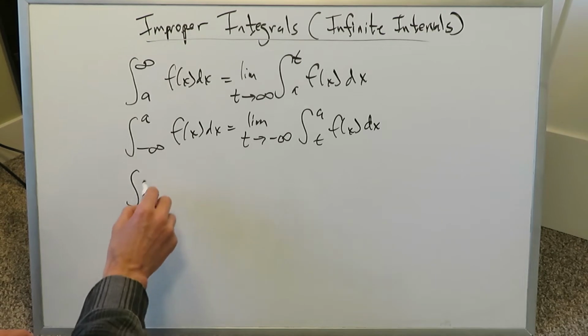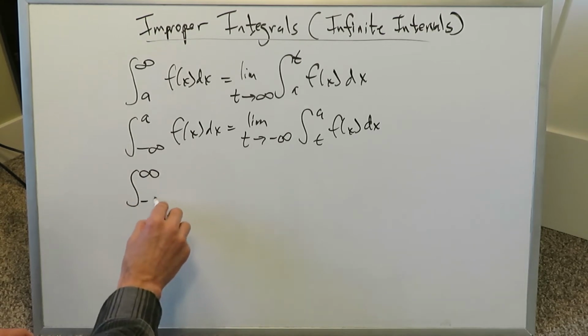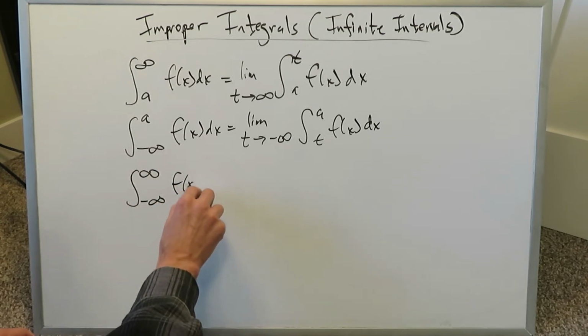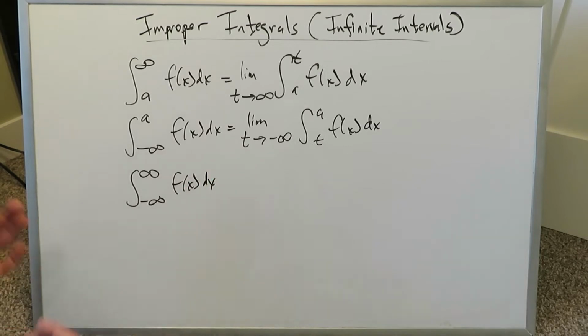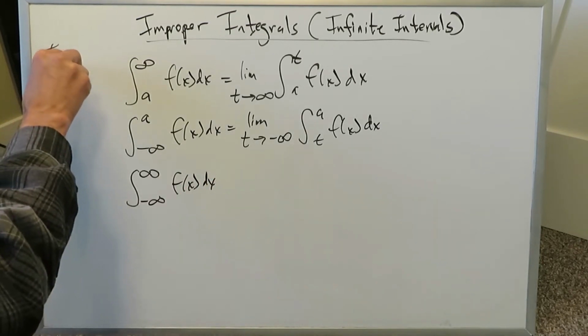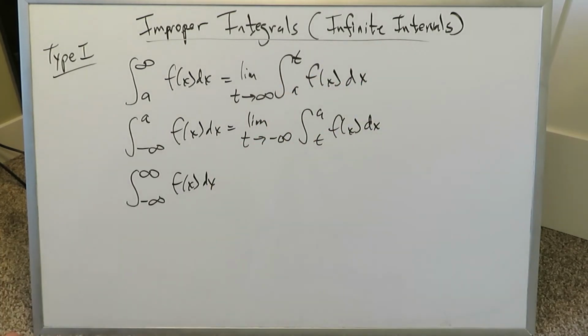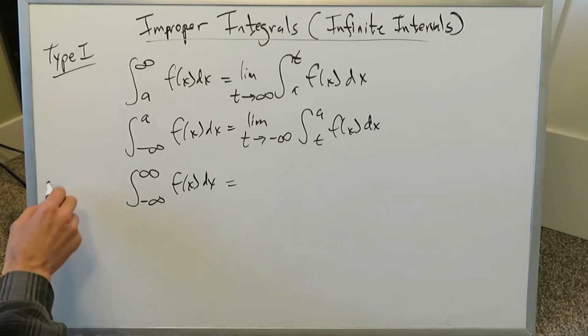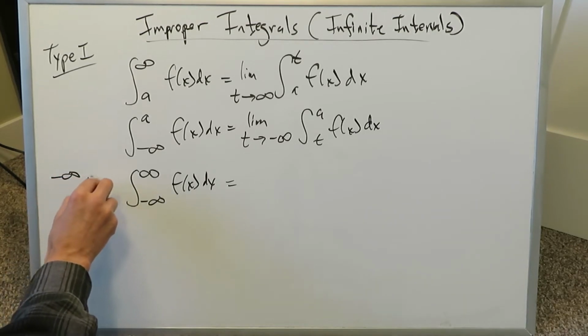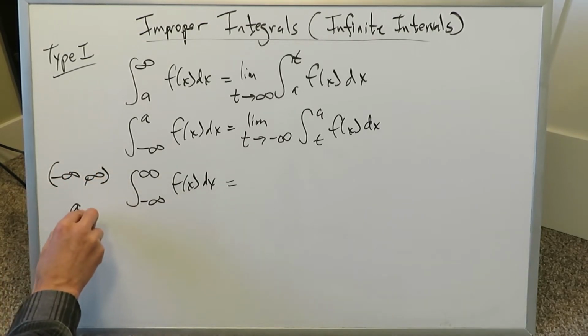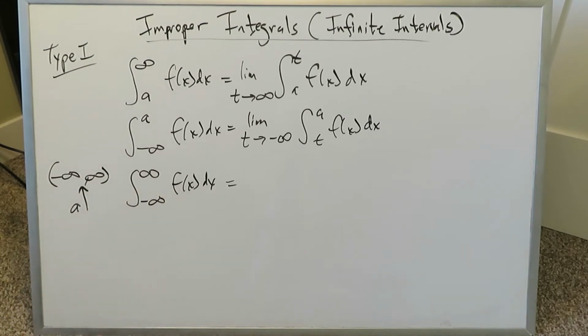Lastly, look at this more interesting form right here: minus infinity to infinity, f of x dx. These are all type 1 improper integrals. Remember that. Type 1. Why? Because they have infinite intervals involved. When you see something like this in terms of interval, having a domain minus infinity up to infinity, bring an arbitrary value a and squeeze it in somewhere in between.